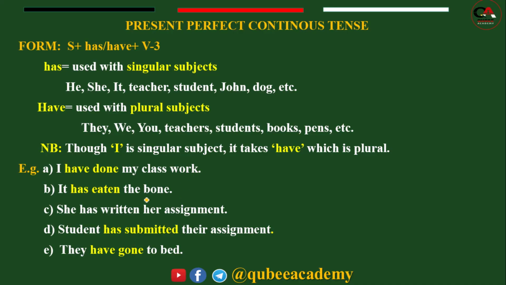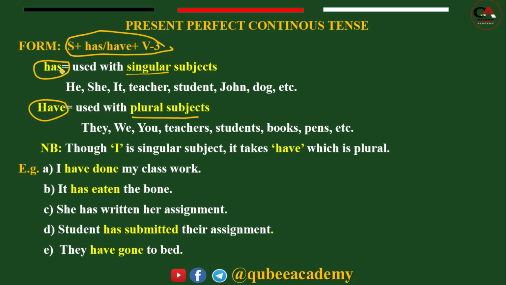I hope you know what present perfect is, its formula and also how to use it. Let me begin by referring to some forms of present perfect. Okay. So today we are going to focus on present perfect tense, and the present perfect tense has this form. That means subject plus has or have plus verb 3. Here, what you have to know always, has is used with singular subject, and have is used with plural subject.